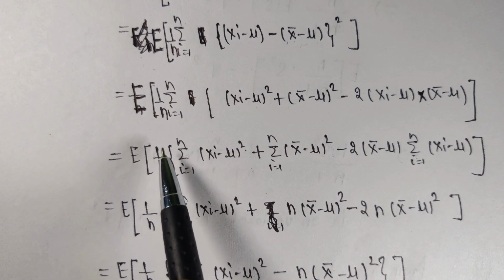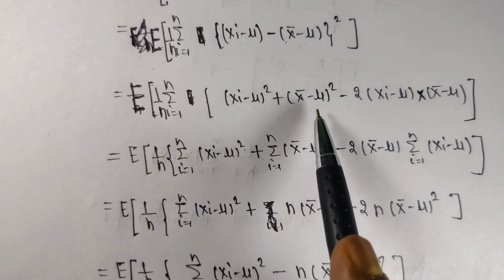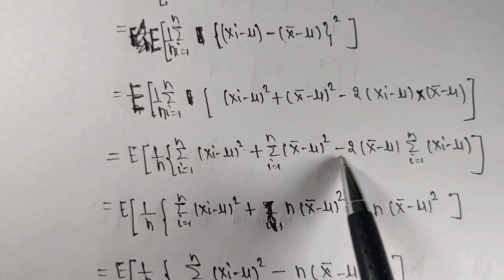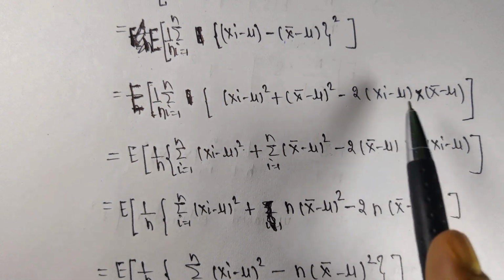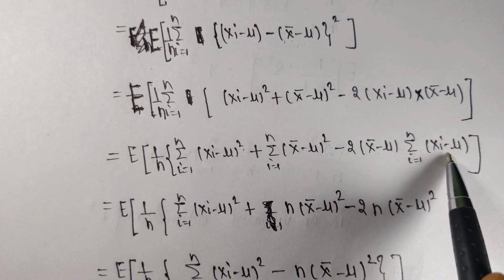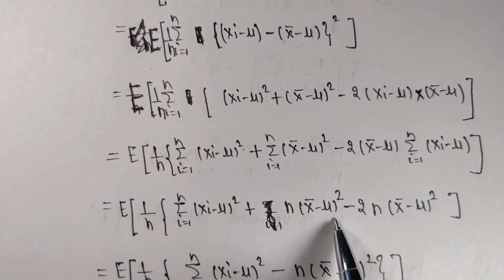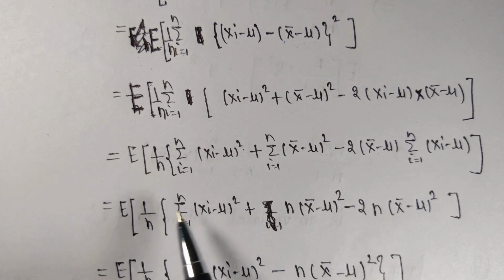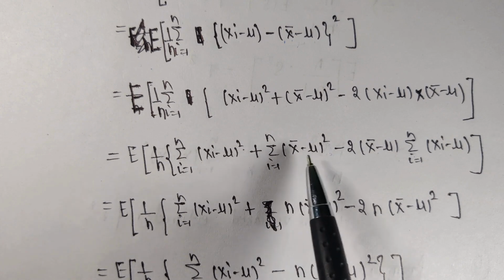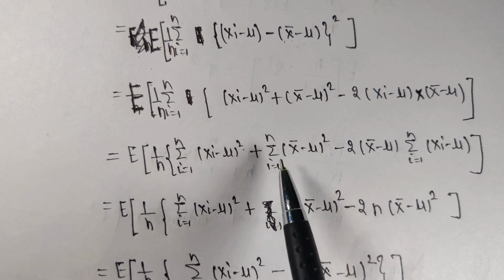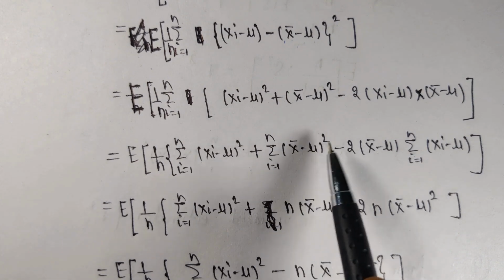Then what we get? 1 upon n summation xi minus mu square first term, plus summation x bar minus mu square second term, minus 2 times x bar minus mu into summation i going from 1 to n xi minus mu. Okay, is it clear? So again we can simplify this expression in form of next equation, and now you can see here first term is as it is, we are writing here. Second term is what? This is a constant term, x bar and mu both are constant, so that's why i going from 1 to n becomes n. So this is n x bar minus mu square.